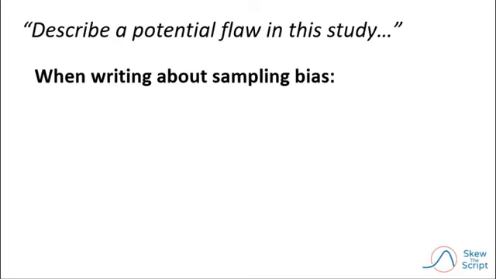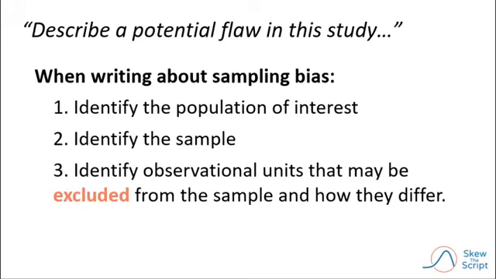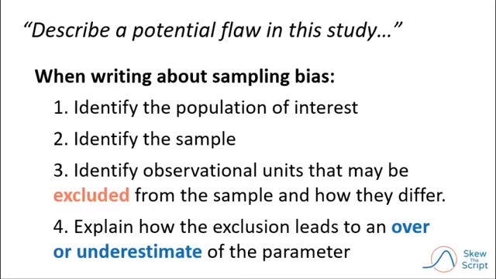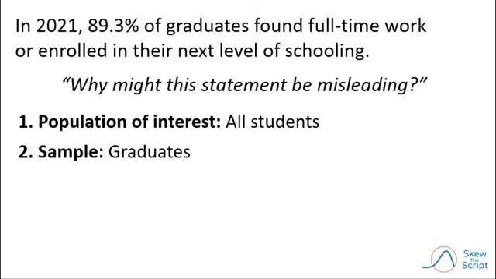So, if you are asked to describe a potential flaw in a sampling design like this one, you need to make sure you cover a few things. First, identify the population of interest and the sample. Then, identify the observational units that were excluded from the sample and how they might differ from those that were included in the sample. And finally, explain how this exclusion leads to either an overestimate or an underestimate of the parameter. So, taking this example from earlier, let's see how this statement might be misleading.